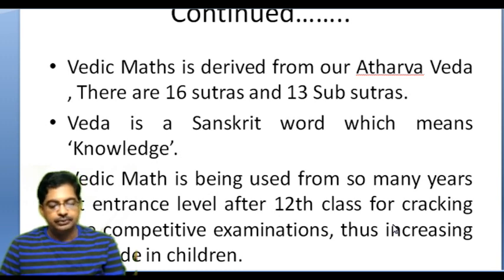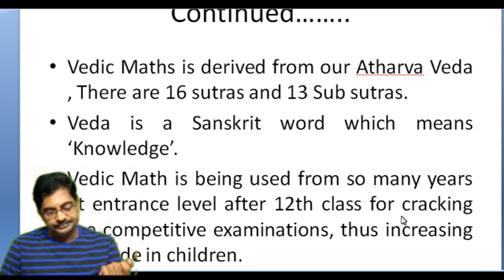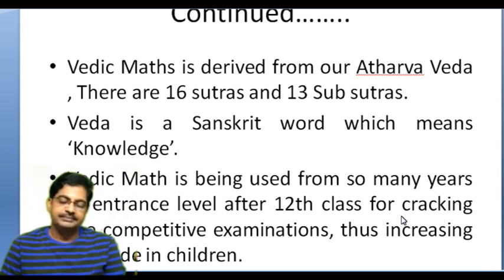So Vedic maths, as we have just discussed, is derived from our Atharvana Veda. There are 14 sutras and 13 sub-sutras in Vedic mathematics. The book Vedic Mathematics was published in 1965. Veda is the Sanskrit word which means knowledge. Vedic mathematics has been used for so many years for quick calculations.